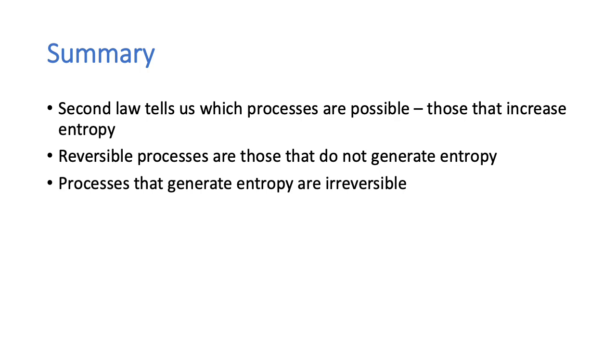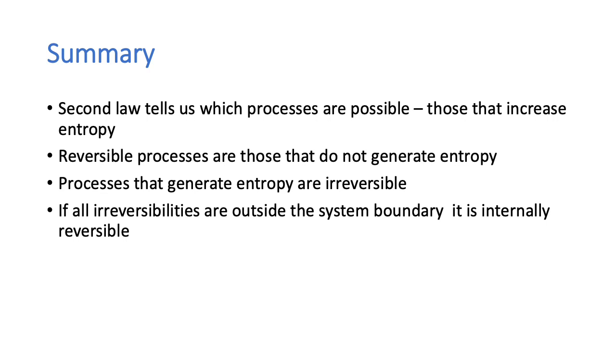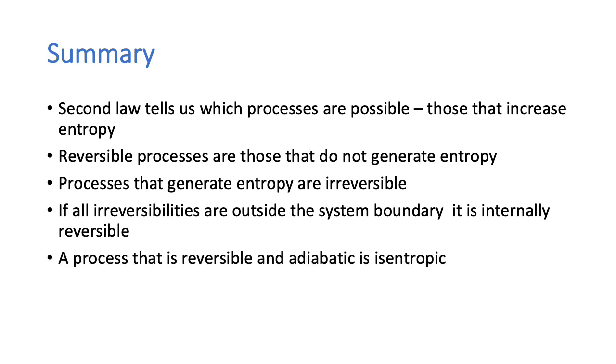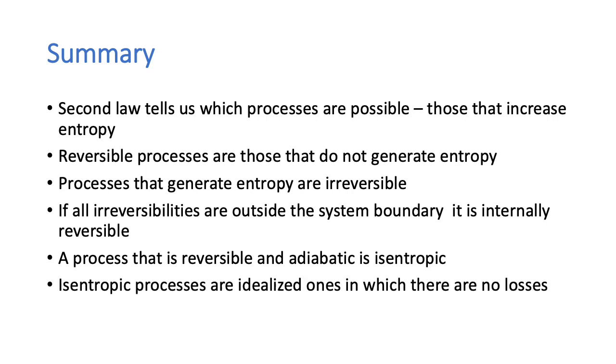Processes that generate entropy are irreversible. If all irreversibilities are outside the system boundary, it is internally reversible. A process that is reversible and adiabatic is isentropic. Isentropic processes are idealized ones in which there are no losses.